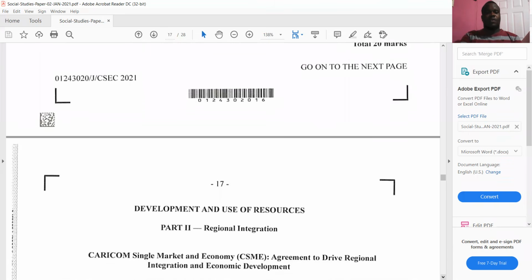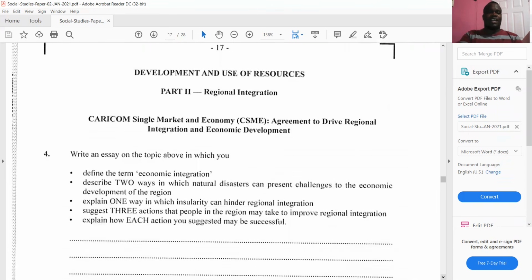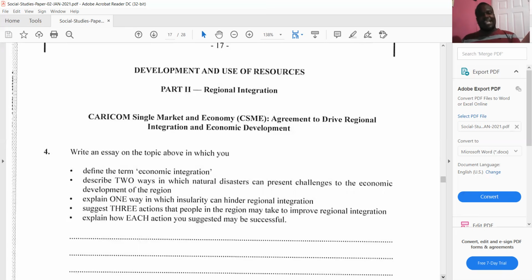Now we are going to move on to question 4, the dreaded regional integration, right? That a lot of students are afraid of, even some teachers become very, very afraid of regional integration, right? This is the first essay and the only compulsory essay. Here, the first one. For social studies, you only answer what you are asked. So you don't need an introductory paragraph. You don't need a concluding paragraph. You don't need a thesis statement either. You only answer what you are asked.